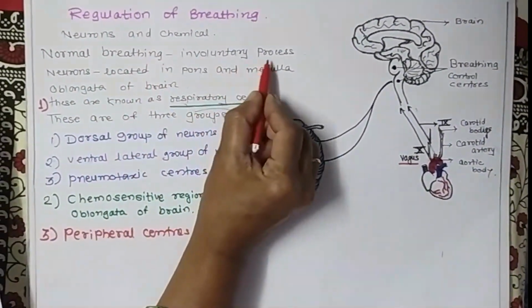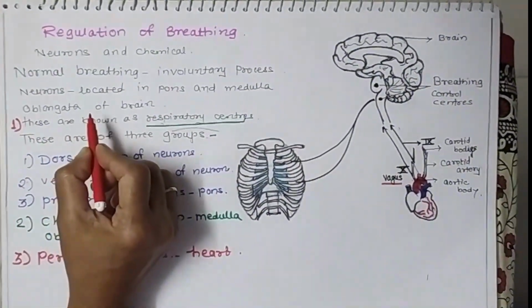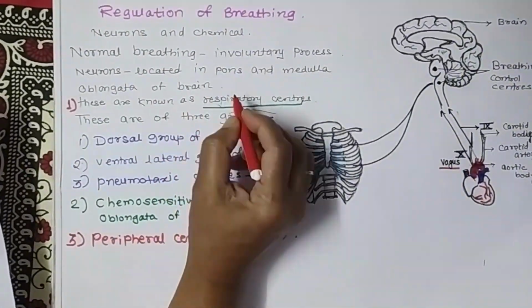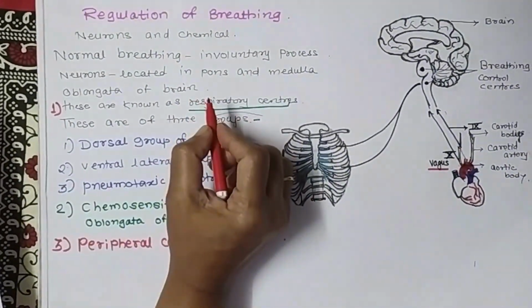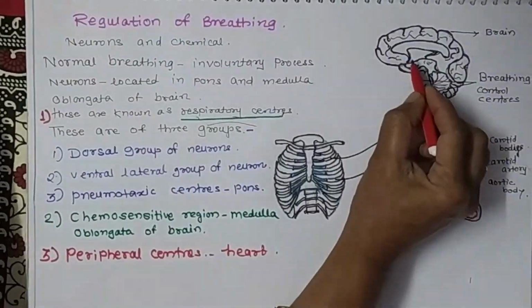Normal breathing is an involuntary process, but sometimes respiration is also controlled by our body. That is called a voluntary process. These voluntary connections are situated in the cerebral cortex of the brain.